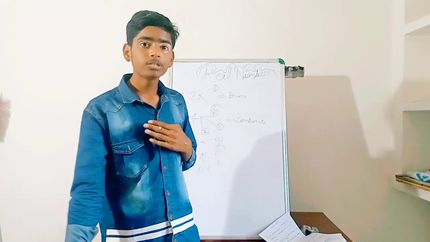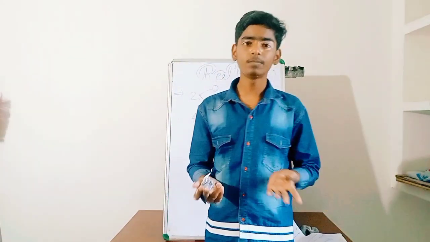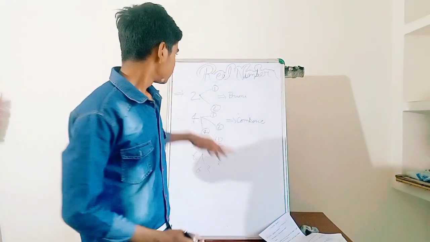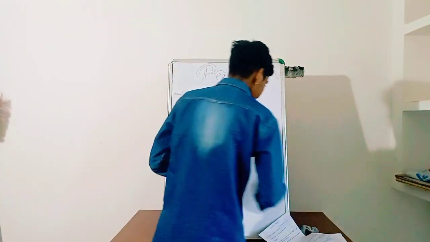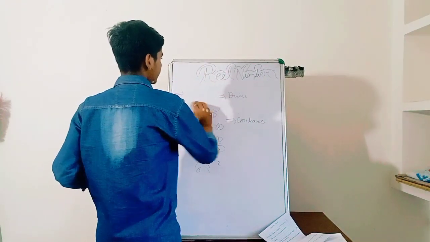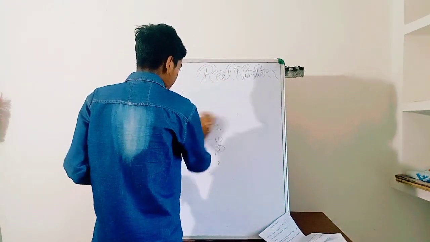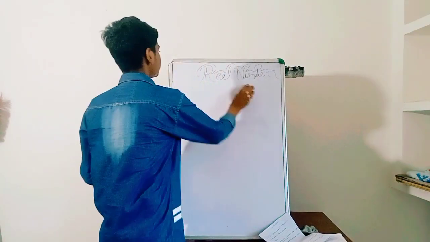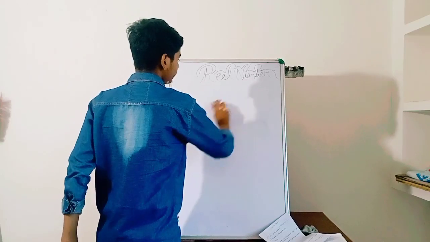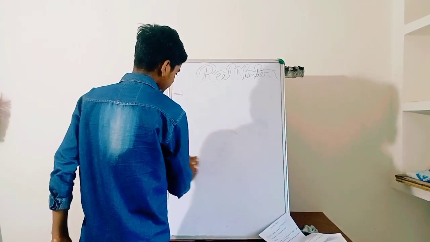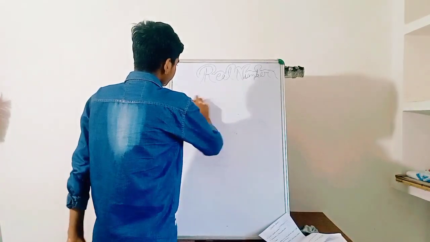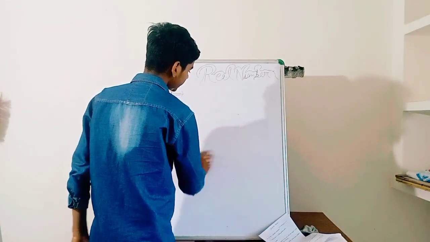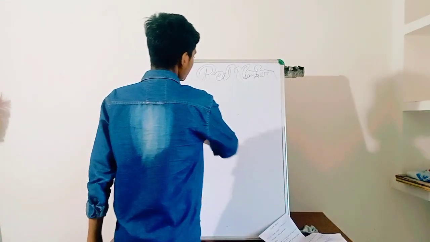When you have to answer the question of which type of number is prime and which type is composite, this is the easy trick: find their factors. If the number has only 2 factors, then you can always write that it is a prime number, and the numbers which consist of more than 2 factors are called composite numbers.